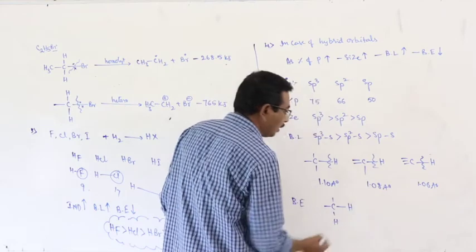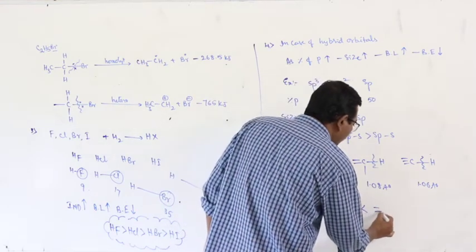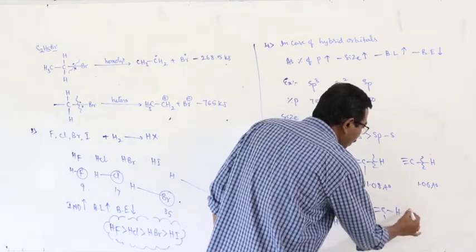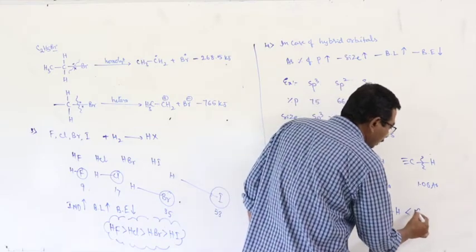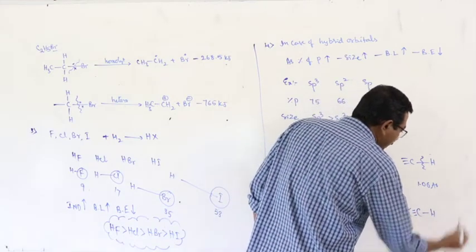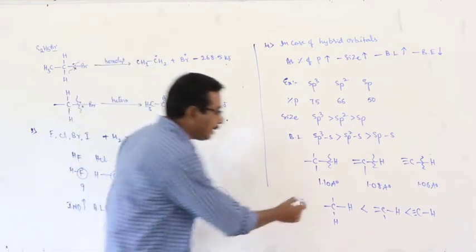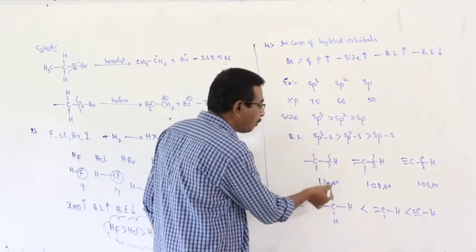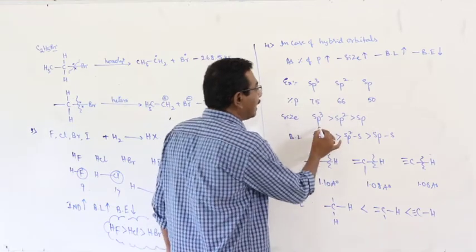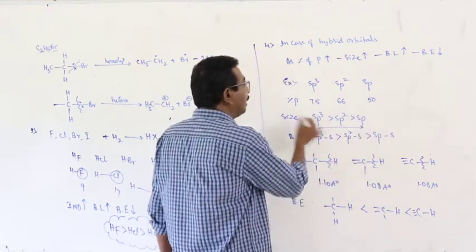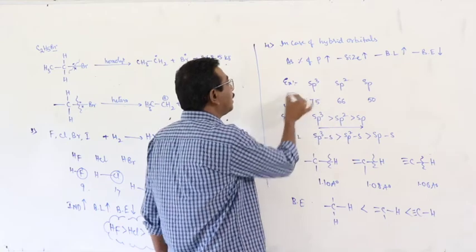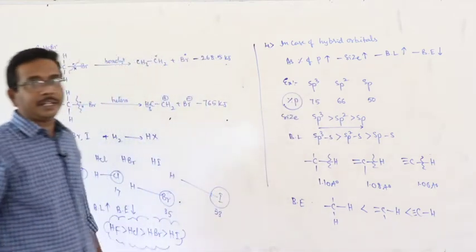The sp3 CH bond energy is less than that of the sp2 CH bond, which is less than that of the sp triple bond CH bond. This is the order of the bond energy, this is the order of bond length, this is the size of the hybrid orbital. Here all these factors depend upon the percentage of p character.